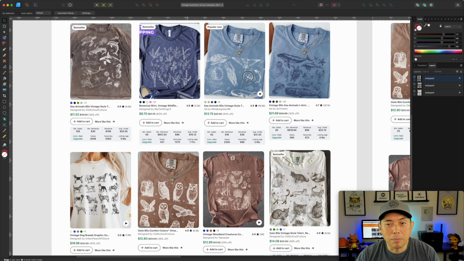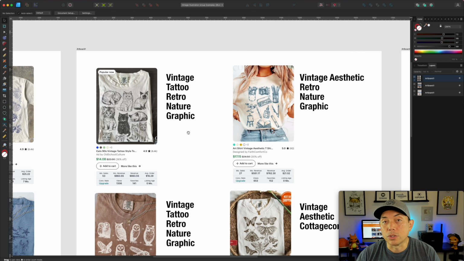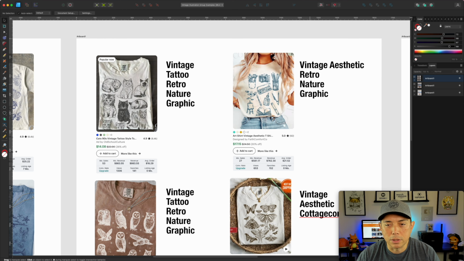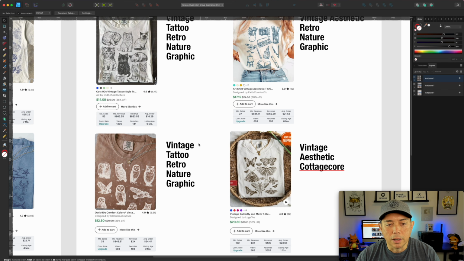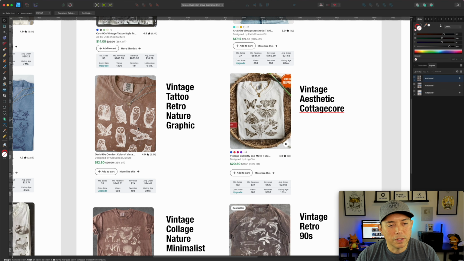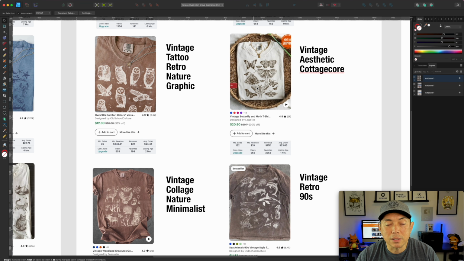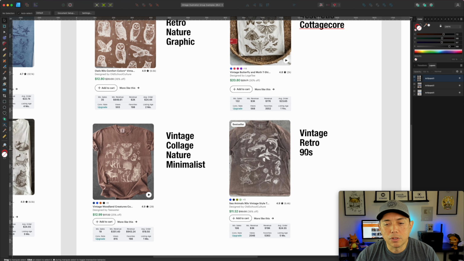So the next step is, what are the keywords? I went in and looked at some of the keywords here. Again, vintage, tattoo, retro, nature, graphic. That's what this t-shirt was saying. This one had the keywords vintage aesthetic, retro, nature, graphic. Again, vintage, tattoo. I don't know if it actually looks like a tattoo, but they put that in there. This one said cottagecore, not well because of the butterflies. Vintage retro 90s, vintage collage, nature minimalist.